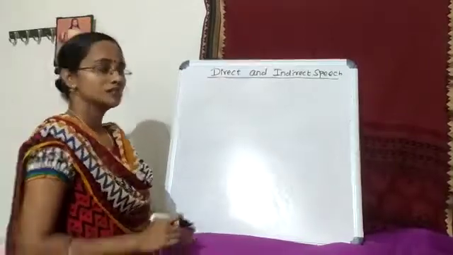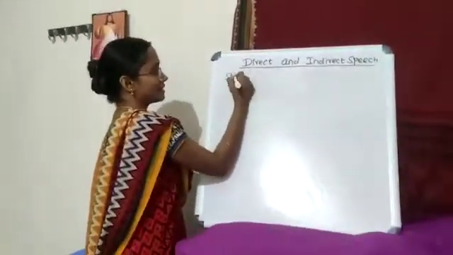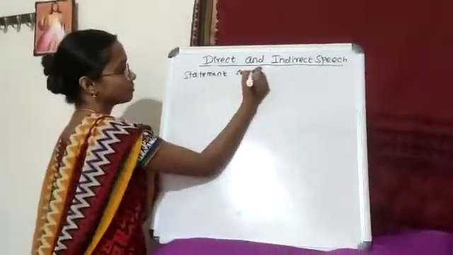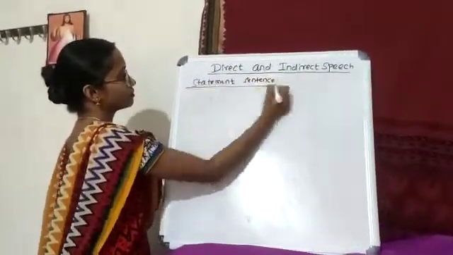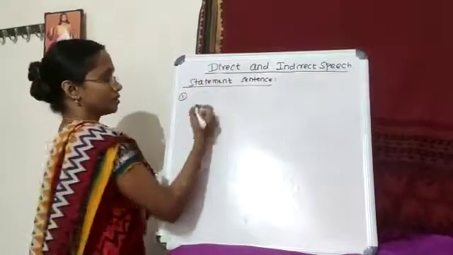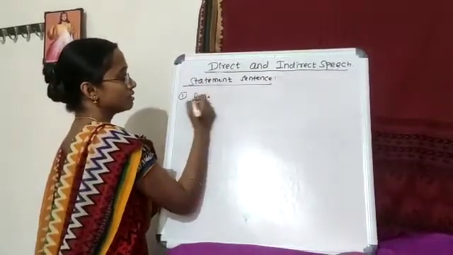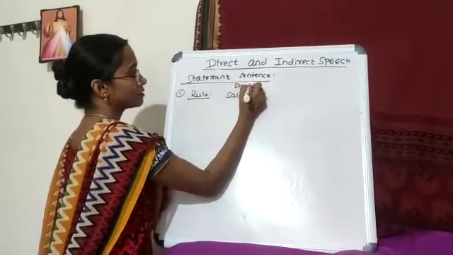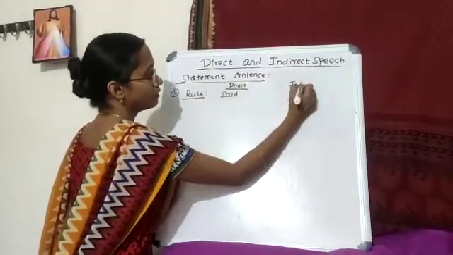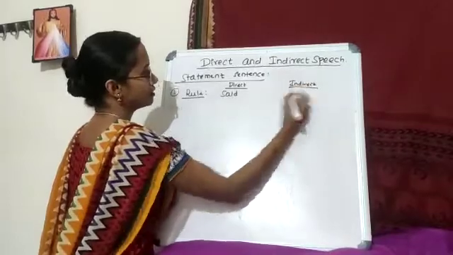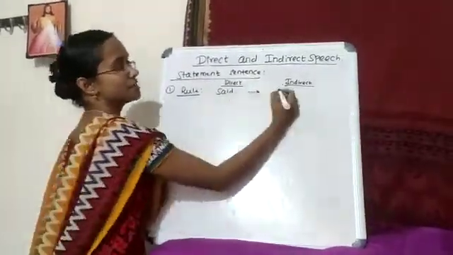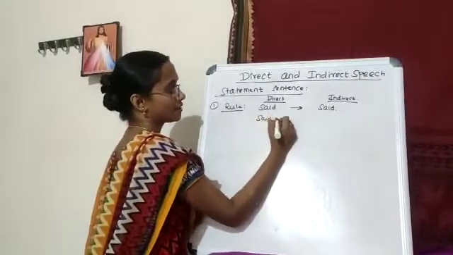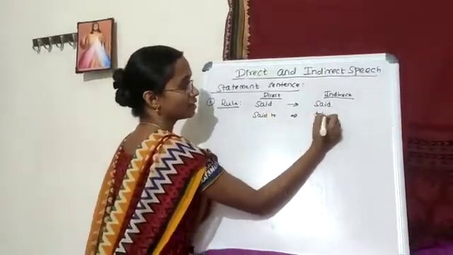So for example, I'll take a statement sentence. Here the rule is, in direct speech, if it is given said, you have to write said, and if there is said to, you have to write told.